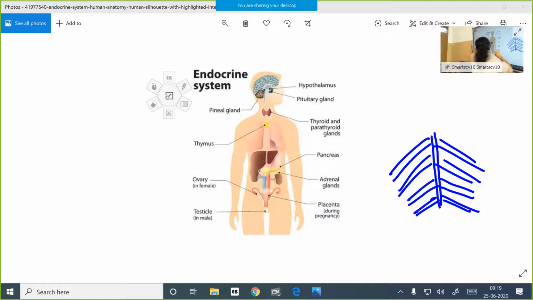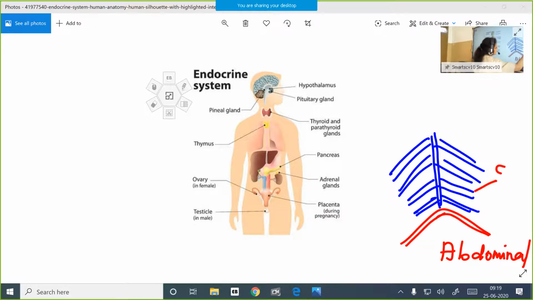Then there is another muscular partition between our abdominal cavity and the thoracic cavity. This is the abdominal cavity. This one is our thoracic cavity, and inside the thoracic cavity what is seen, children? The lungs are there. Between the lungs, the heart is there. Both are protected by 12 pairs of ribs.